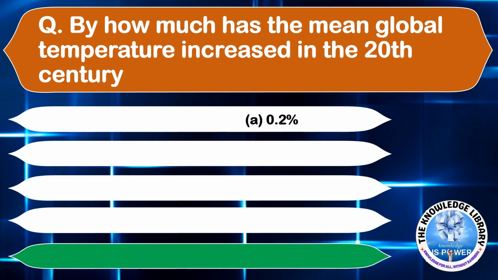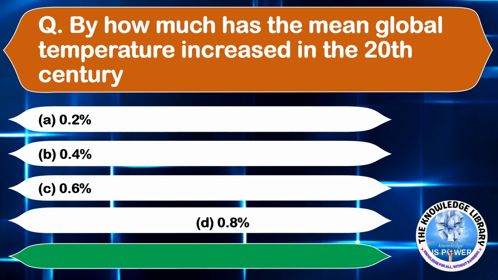By how much has the mean global temperature increased in the last 20th century? Option A, 0.2%. Option B, 0.4%. Option C, 0.6%. And option D, 0.8%. The correct answer is option C, 0.6%. Moving on to the next question.